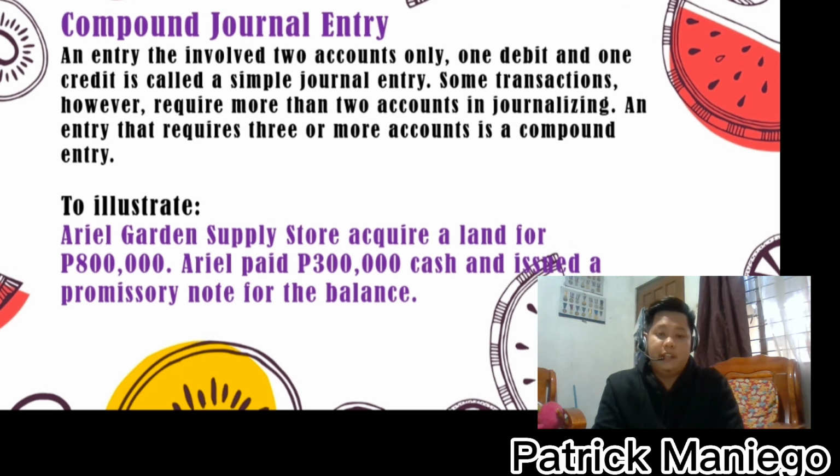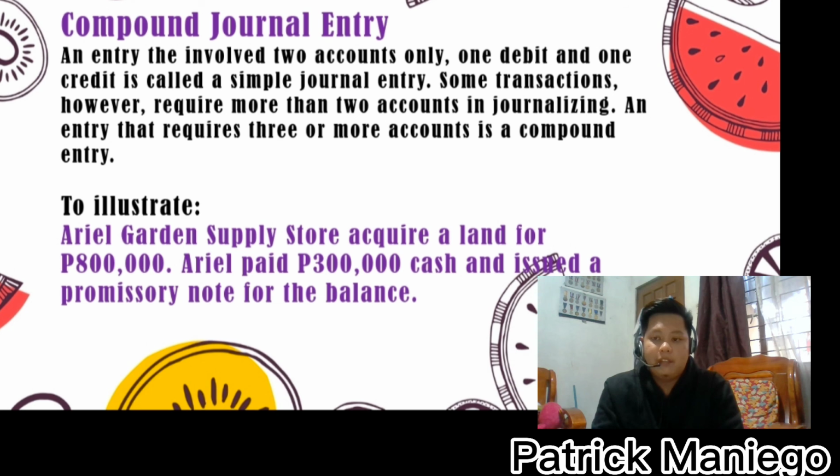Compound journal entry. An entry that involves two accounts only, one debit and one credit, is called a simple journal entry. Some transactions, however, require more than two accounts in journalizing. An entry that requires three or more accounts is a compound entry. A compound journal entry is one that affects three or more account heads. A basic journal entry consists of two rows, one debit and one credit. A compound entry consists of three or more rows.